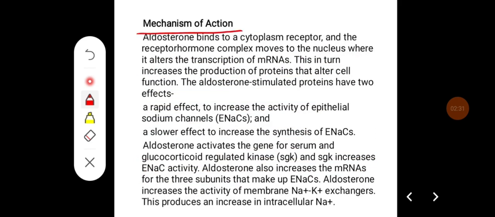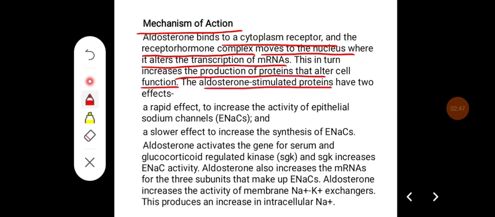Mechanism of action of aldosterone. Aldosterone binds to cytoplasmic receptors, and this receptor-hormone complex moves to the nucleus where it alters the transcription of mRNAs. This in turn increases the production of proteins that alter cell function. The aldosterone-stimulated proteins have two effects.